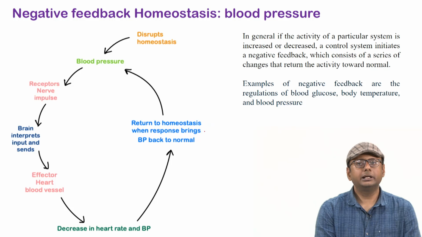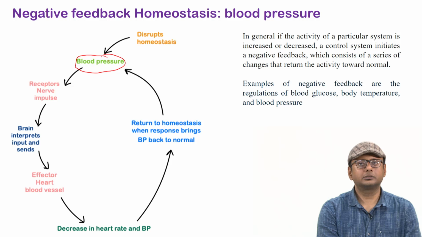For example, if there is a blood pressure condition, right. If there is a problem in the homeostasis, then maybe our blood pressure may rise. What will it cause? It will send some receptor signal via nerve impulse, right.